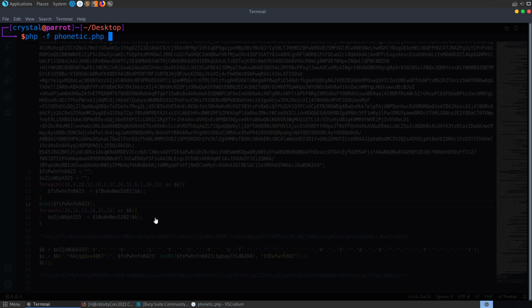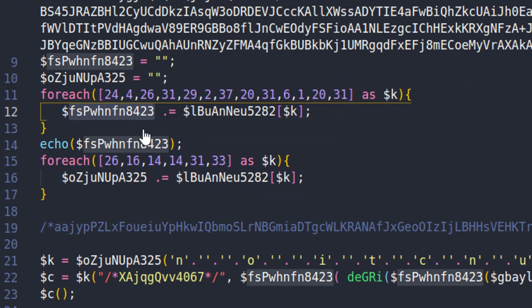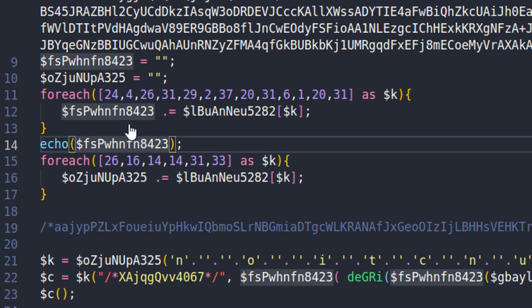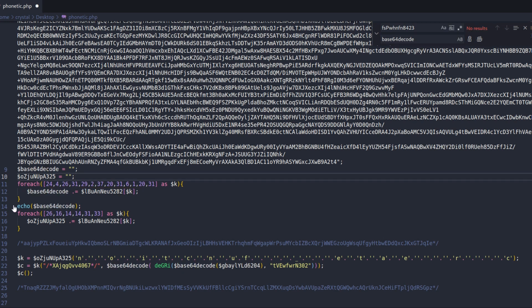Let's run this again and see here that we've got a base64 decode. So this first function, this is the string that's creating base64 decode. So what I would personally do here is Control and F, and then we'll replace all instances of that with base64 decode. And we can basically keep going through in this fashion, see if we can work out what's going on.